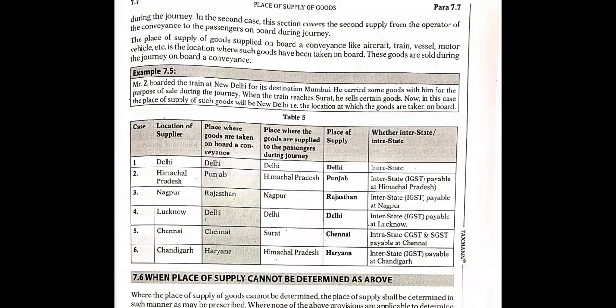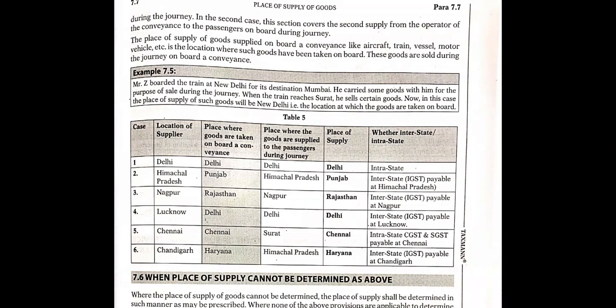Right? In this case, the place of supply of such goods will be New Delhi, the location at which the goods are taken on board, either a railway train, vessel, motor car, motor vehicle, etc. Because in between, you are having a conveyance and you are going to sell the goods. Okay, let us see. Location of the supplier is Delhi. Place where goods are taken on board is Delhi. Place where the goods are supplied to the passengers during journey is Delhi. Place of supply is Delhi. So everything is in Delhi, so there is an intrastate transaction here.